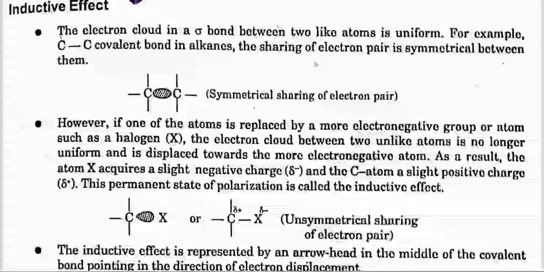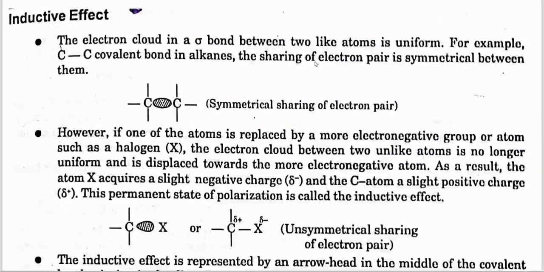Inductive effect. The electron cloud in a sigma bond between two like atoms is uniform. For example, in a carbon-carbon covalent bond in alkanes, the sharing of electrons is symmetrical. However, if one of the atoms is replaced by a more electronegative group or atom such as a halogen, the electron cloud between two unlike atoms is no longer uniform and is displaced towards the more electronegative atom. As a result, the atom X acquires a slight negative charge and the carbon atom a slight positive charge. This permanent state of polarization is called the inductive effect.